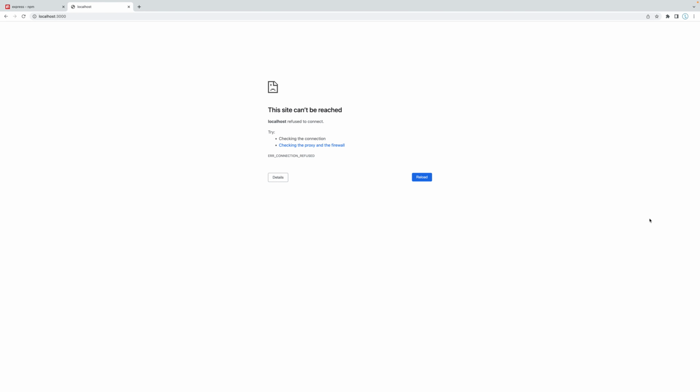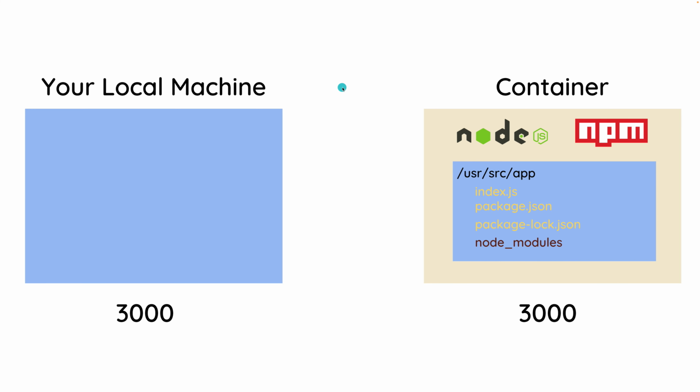In the last video, we noticed that when we go to localhost 3000, we don't see our application up and running. In this video, I'm gonna explain why. So currently, this is the setup that we have. We have the container and we have our local machine. Now remember, the container is a completely separate environment than our local machine.